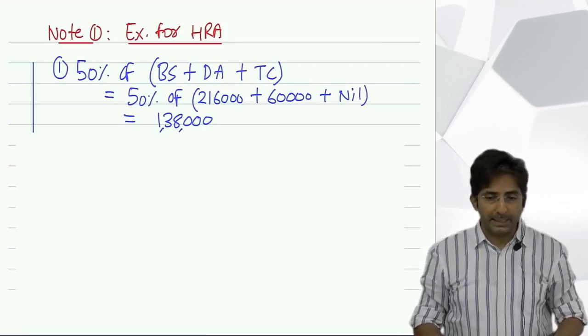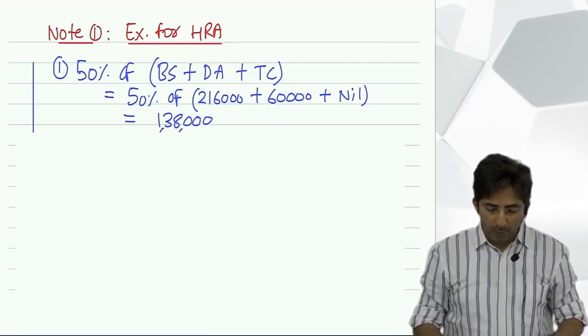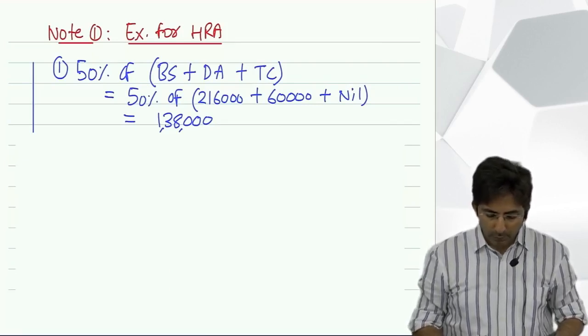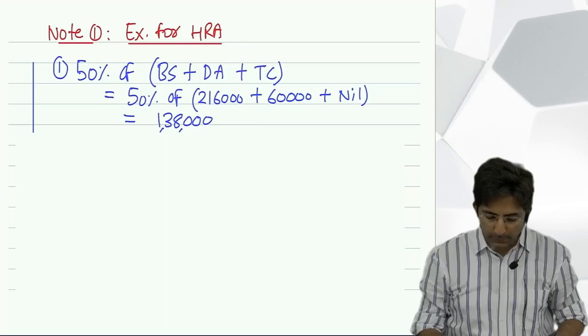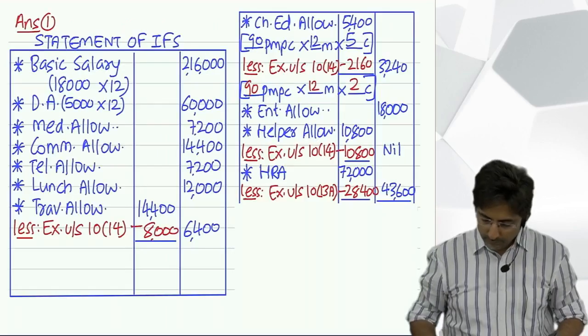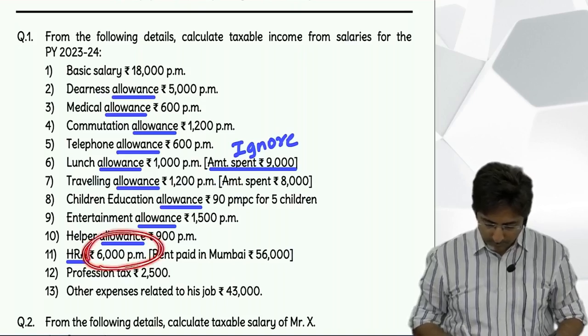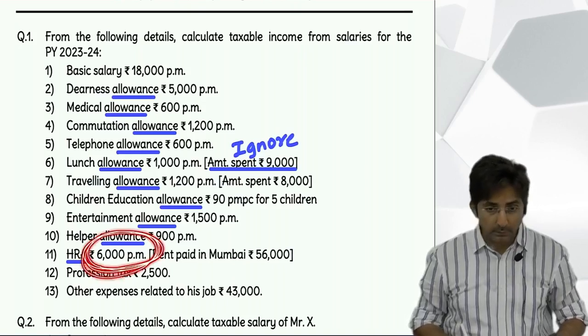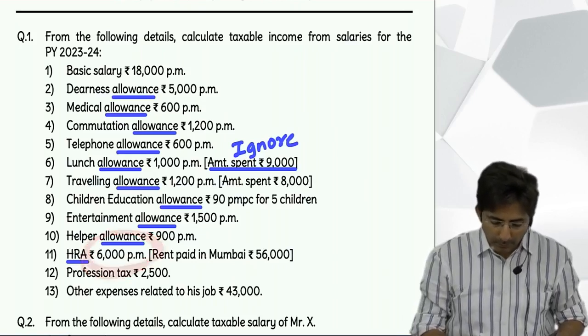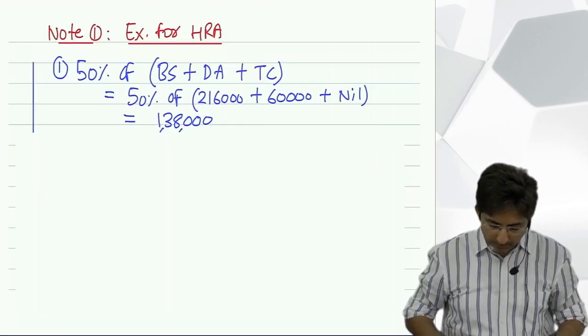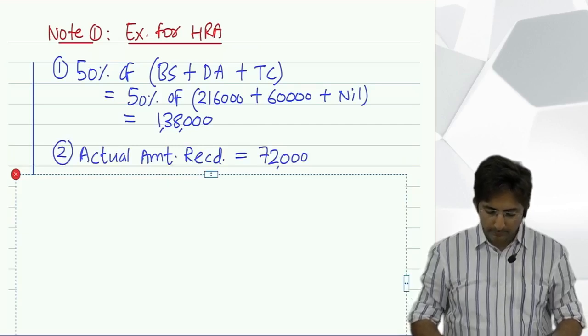Then what is the second amount? Amount actually received. So HRA, what is the actual amount received by him? He has received 72,000, 6,000 per month multiplied by 12, 72,000 actual amount received, correct?